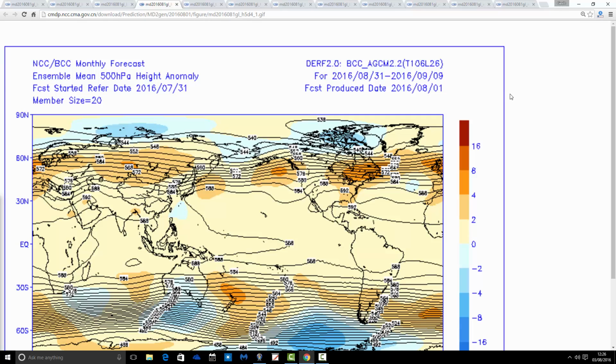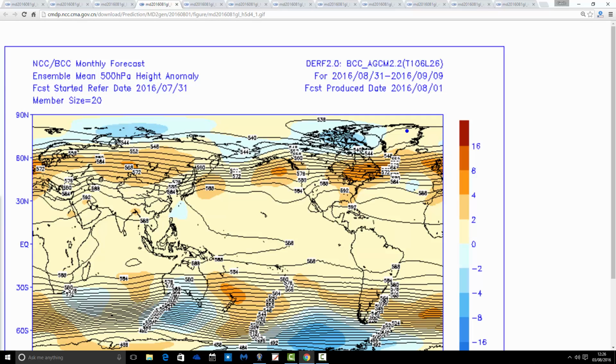And what we see with this one is that we're building above average heights right over top of the country. So that's high pressure sitting over top of the UK and extending a little bit to the east, which means the flow is going up something like that. We will be bringing the air up from the south in that scenario. So that does imply the chance of a very warm start to September, statistical autumn 2016 beginning, potentially on a very warm and dry note.